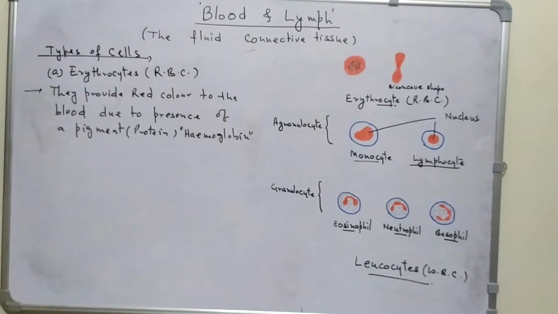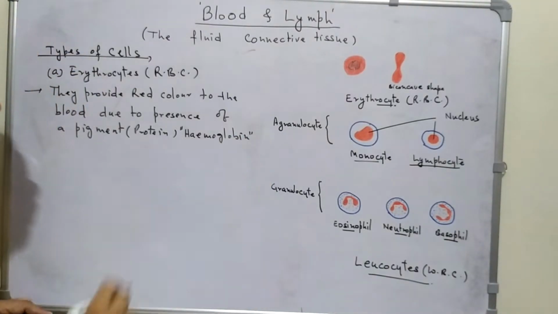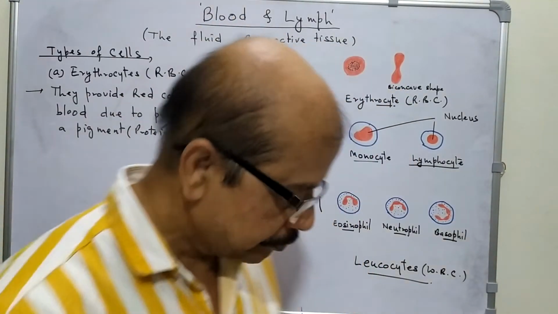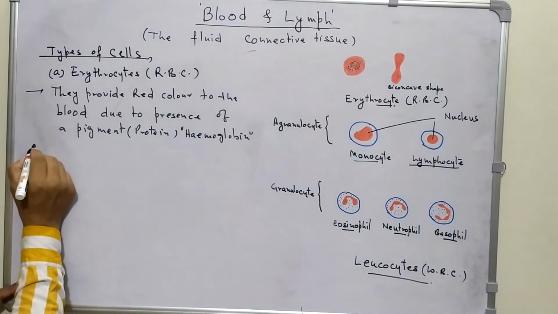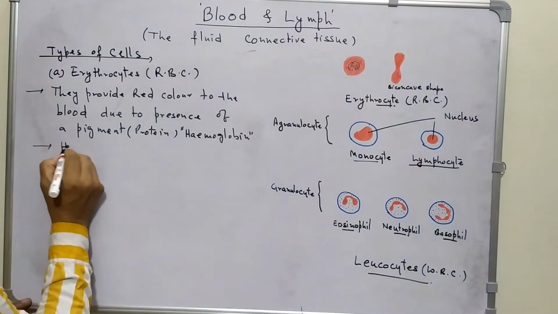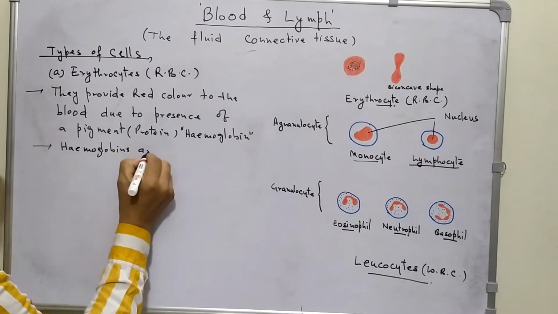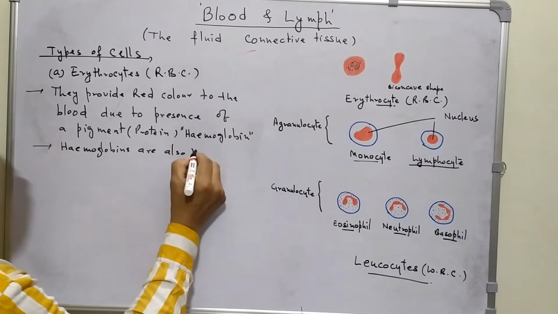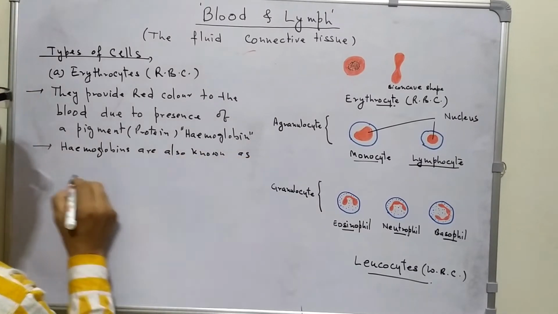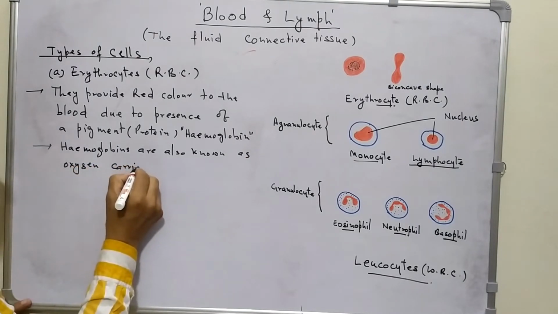You might have heard this name in day-to-day life, hemoglobin. Here hemo means iron and globin means globules. These hemoglobins are also known as oxygen carrier.